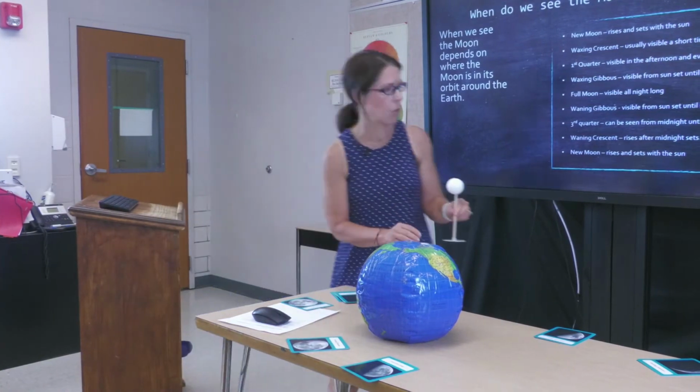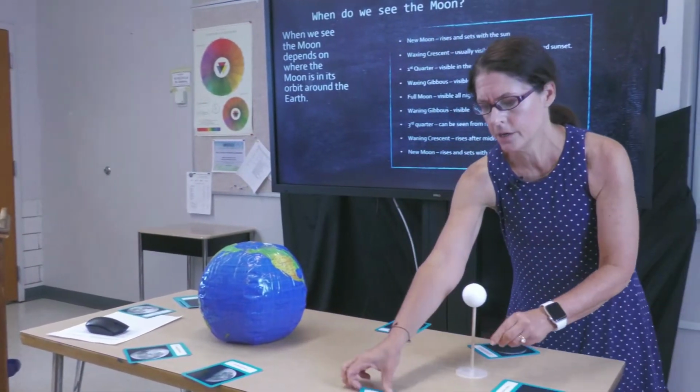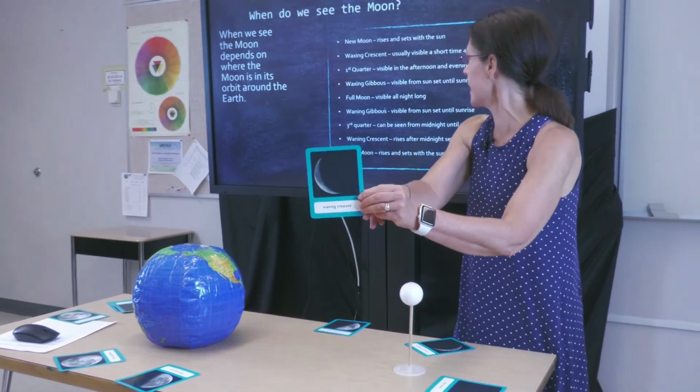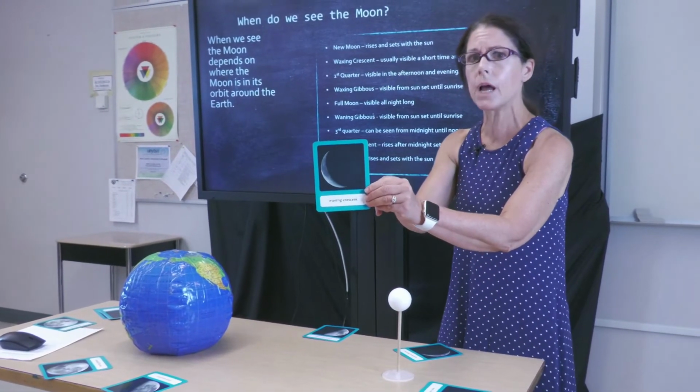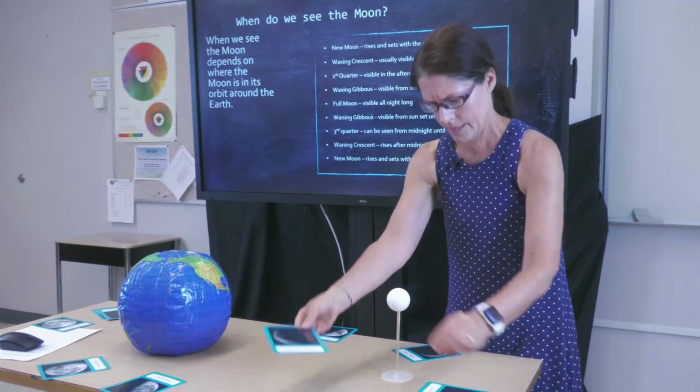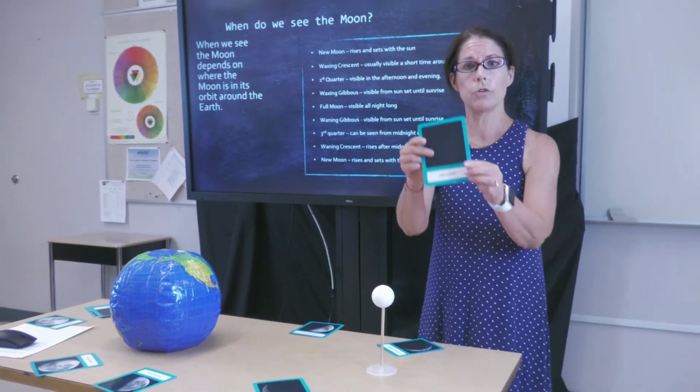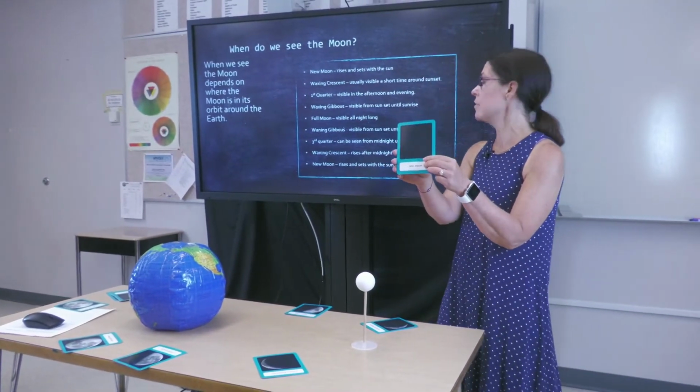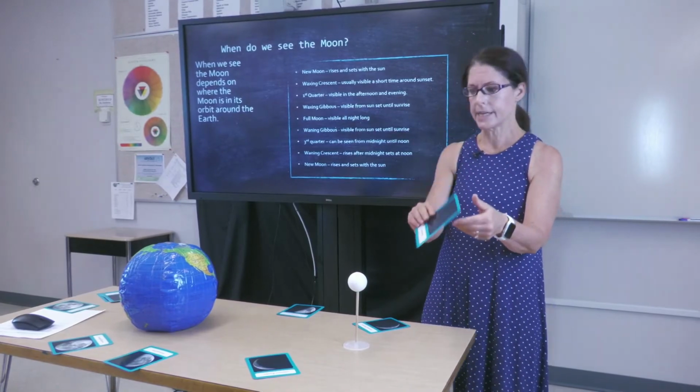Our waning crescent, so here is what our waning crescent looks like, and you'll be able to see this from midnight till about noon. And then we get back to our new moon phase, and we'll be able to see our new moon all day during the day.